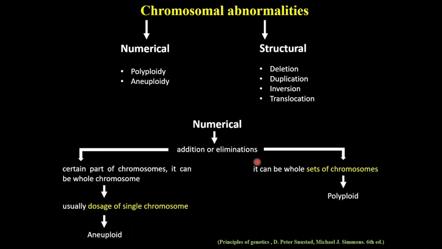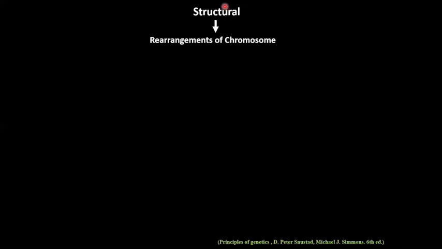When we talk about changes in the whole set of chromosomes, whenever we use the term sets of chromosomes, we call it polyploid. There is also one more term, euploid. An organism which carries complete sets of chromosomes is known as a euploid organism.